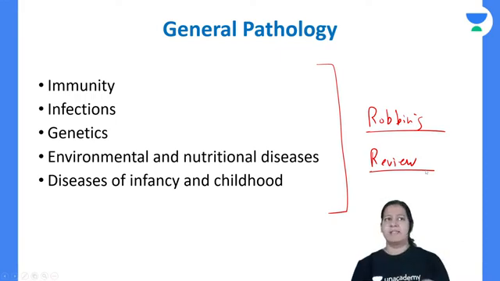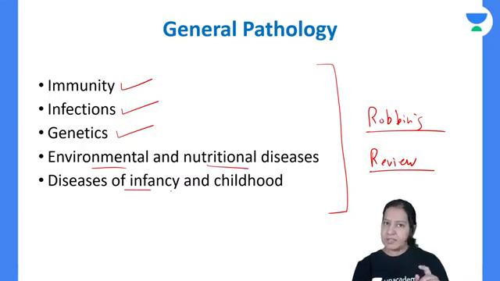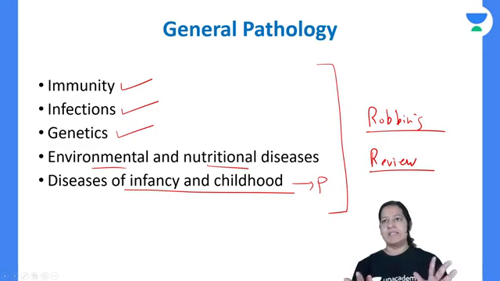You can go with that, because immunity is mostly covered in microbiology. Infections are also covered in microbiology. Genetics, you can go with a review book only. Environmental and nutritional diseases and diseases of infancy and childhood are mainly covered in pediatrics. So you can read these from a review book instead of Robbins. It's your wish, but it is better to go with Robbins always, right?